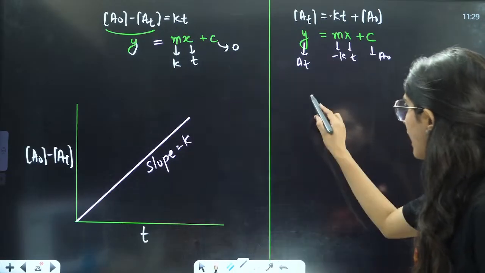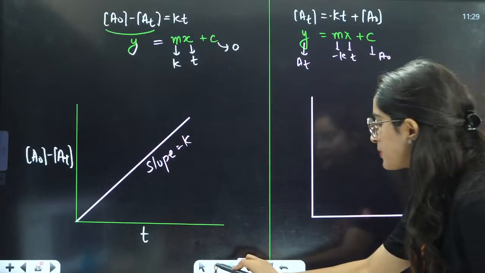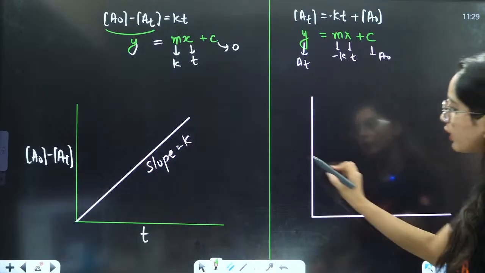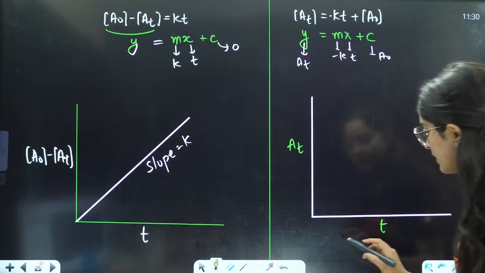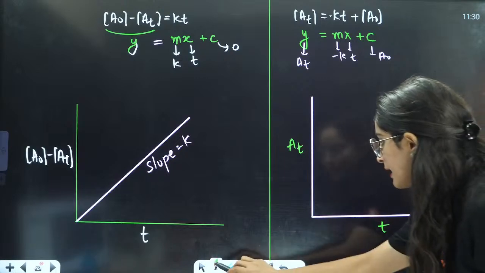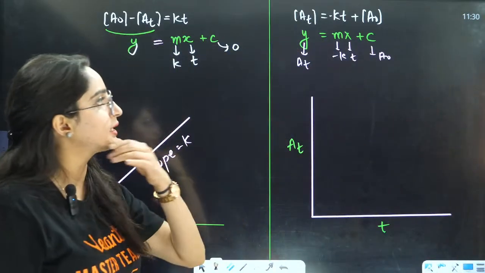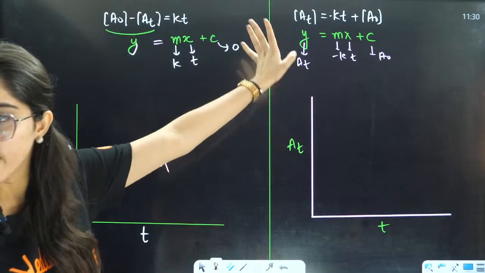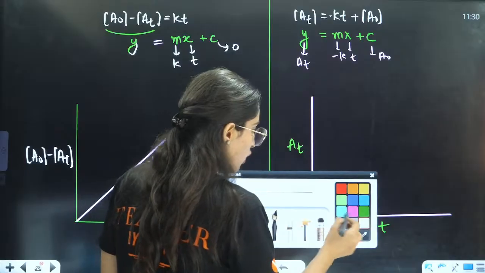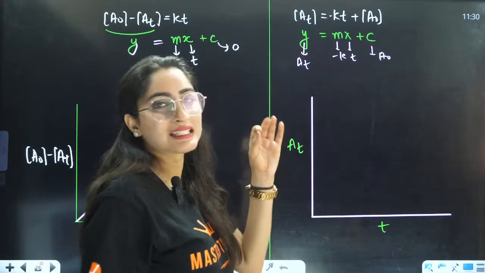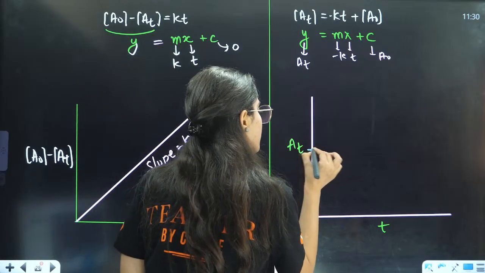So let us draw the graph here. The graph is between y and x. Y is your AT, and x is your time. So tell me what will be the intercept. From the equation itself, tell me what will be the intercept. I have already written it here. The intercept c is going to be A naught. So intercept is where that line touches the y-axis. So I am taking this as the intercept.